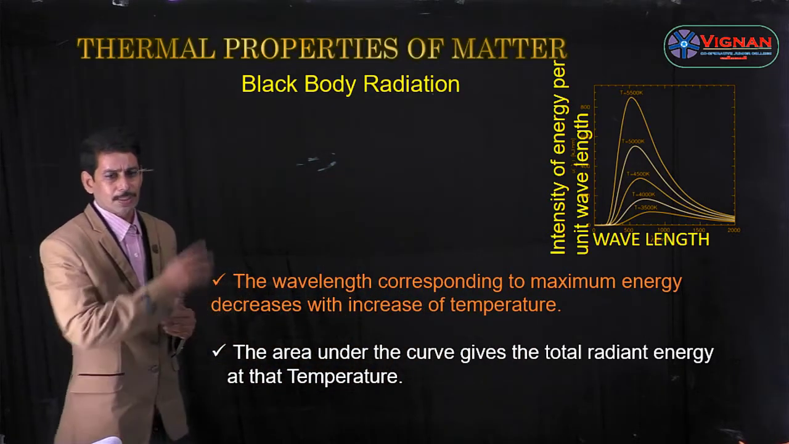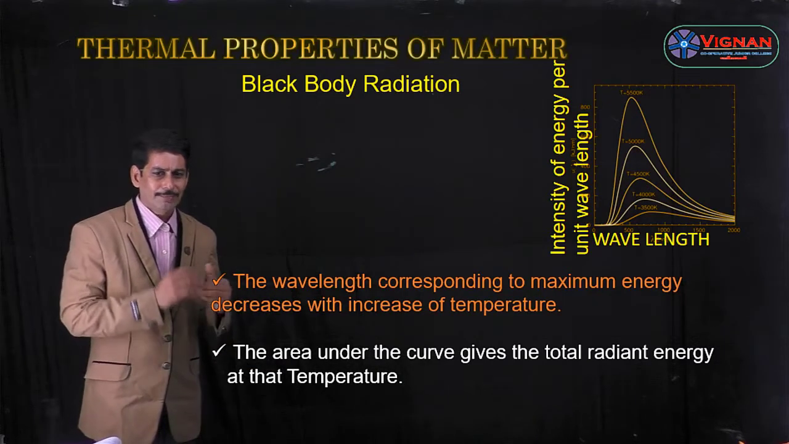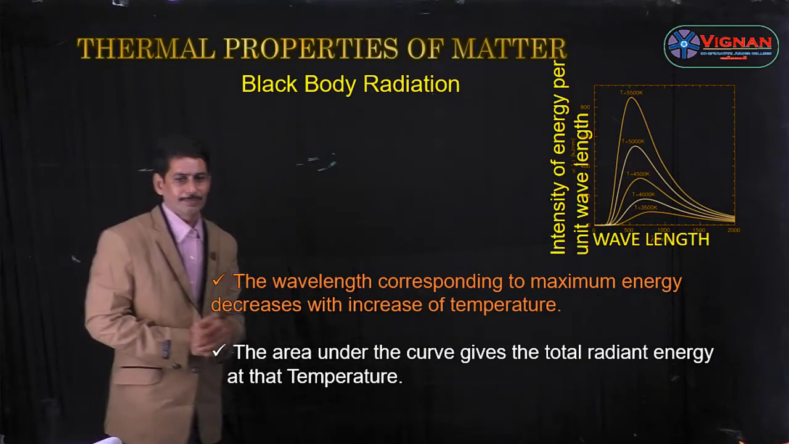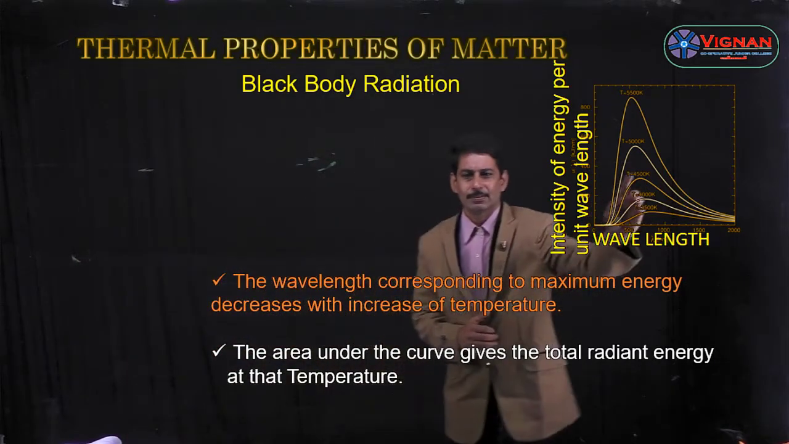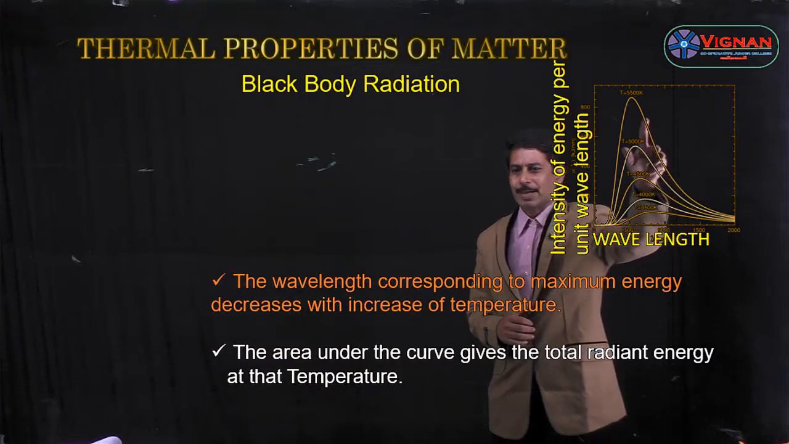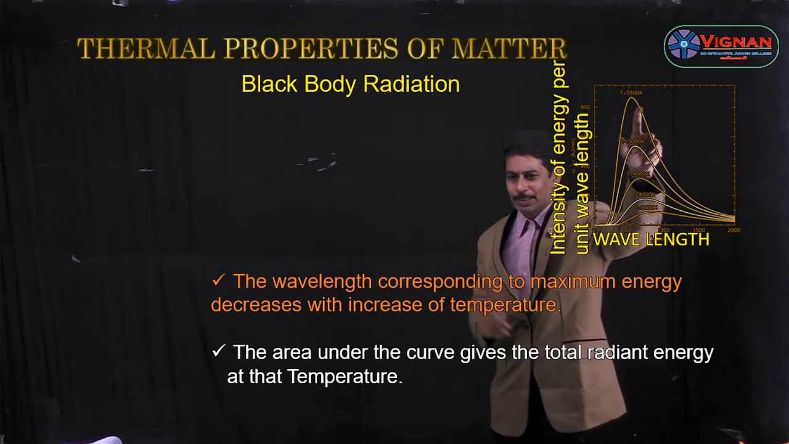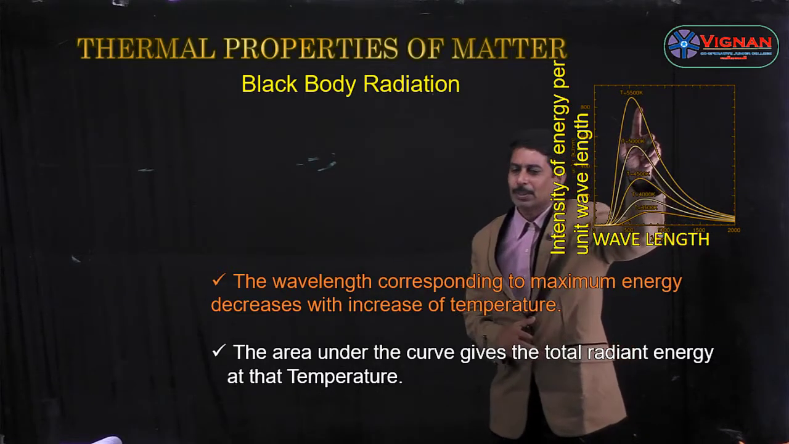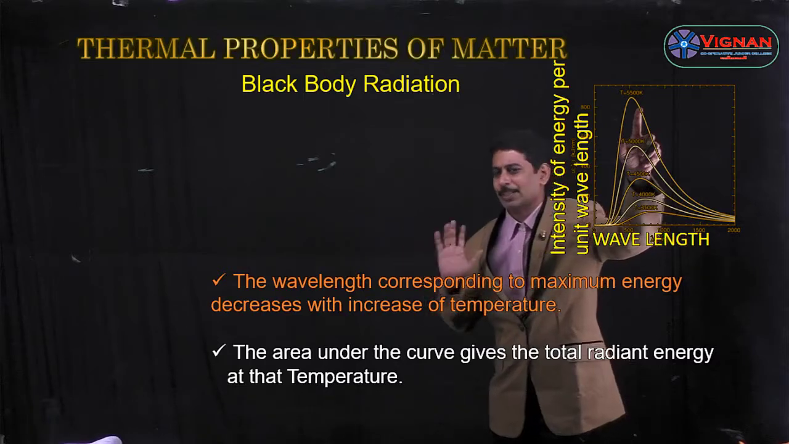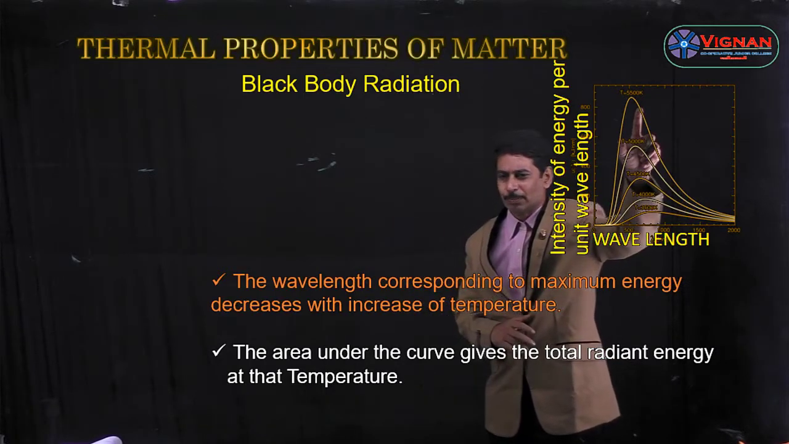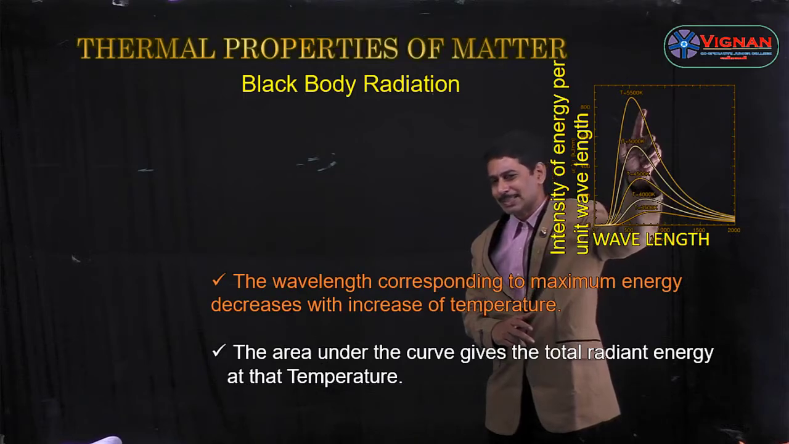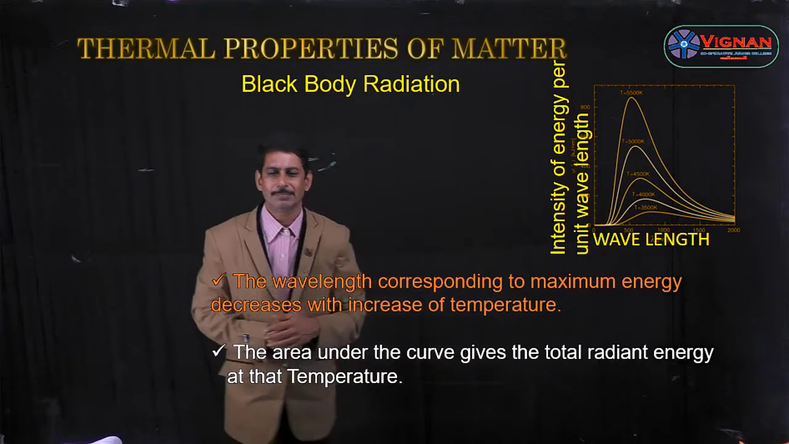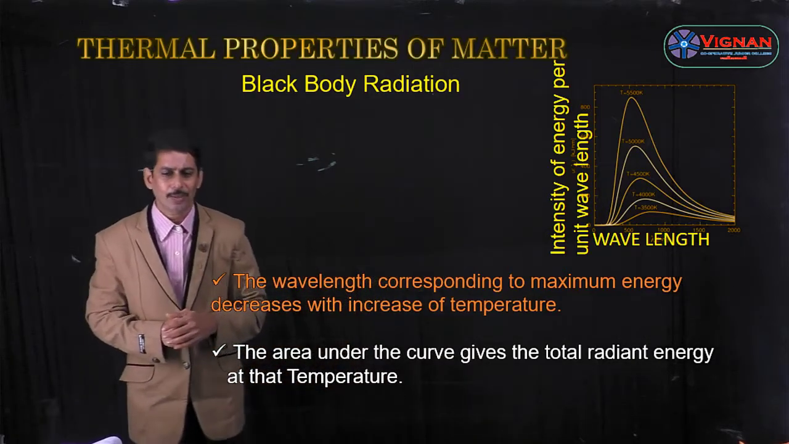Some more conclusions drawn from the graph: the wavelength corresponding to maximum energy decreases with increase of temperature. At this point it has maximum energy, and the wavelength at this point decreases with increase of temperature. That is, lambda m, the wavelength corresponding to maximum energy, is inversely proportional to temperature. This is called Wien's law, and we will discuss Wien's law a little later.